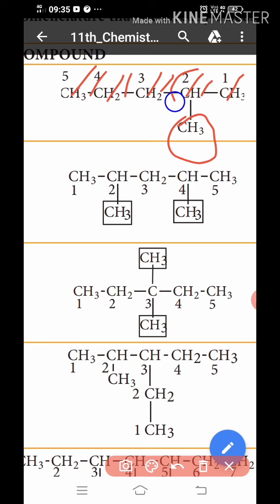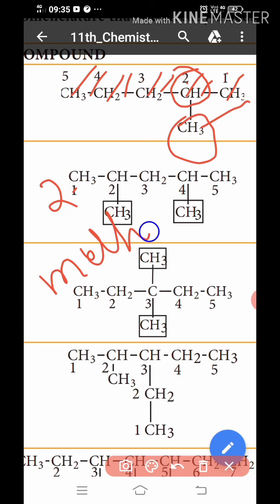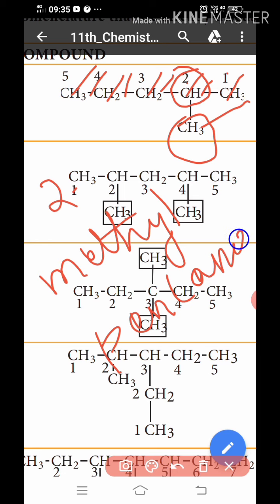The second place has a methyl group, so 2-methyl pentane.